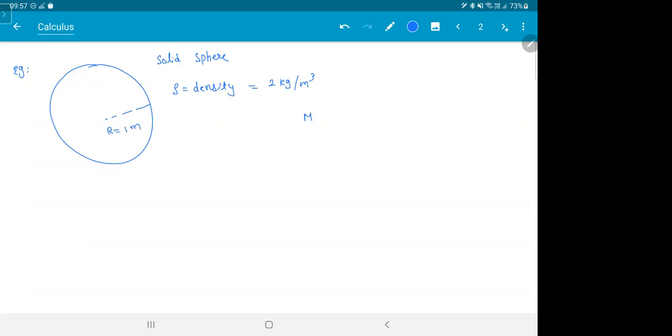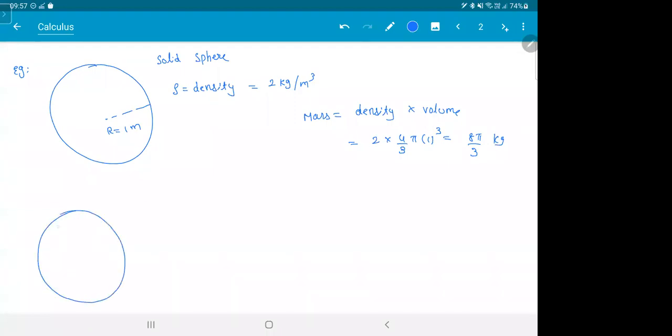If someone asks you what is the mass, what is the mass? Density into volume. So density would be 2, volume will be 4 by 3 pi r cube. So this would be 8 by 3 kgs. This is great. This is how we normally do. But what happens if someone gives you a sphere where the density is not constant? It's a non-uniform solid sphere.